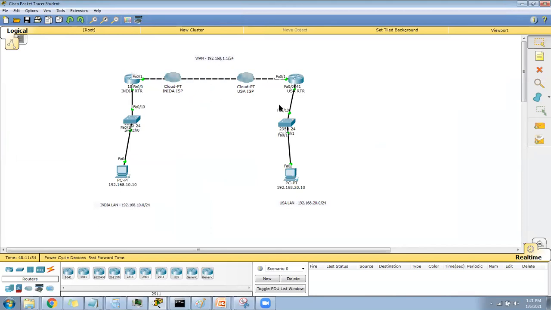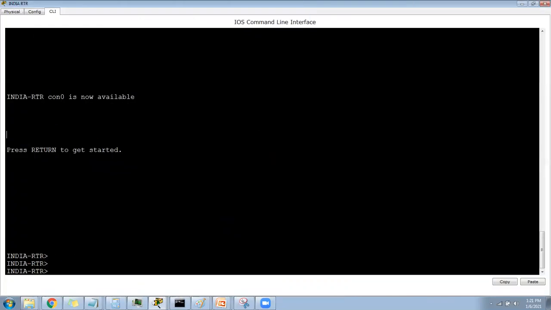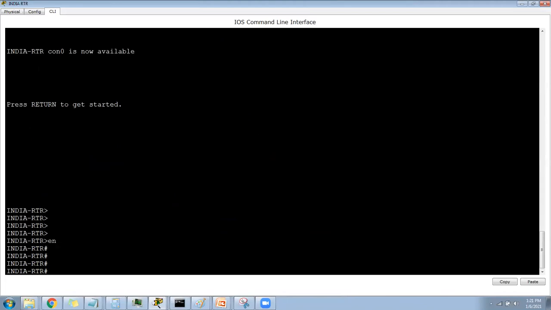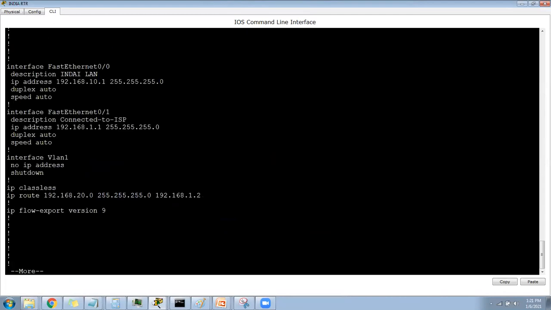So let's say you don't know the destination of USA, and USA doesn't know the destination of India. When we knew the destination, what did we do yesterday? If you go here, enable, show run. Can you see, I used this route, 192.168.20.0 via 1.2.